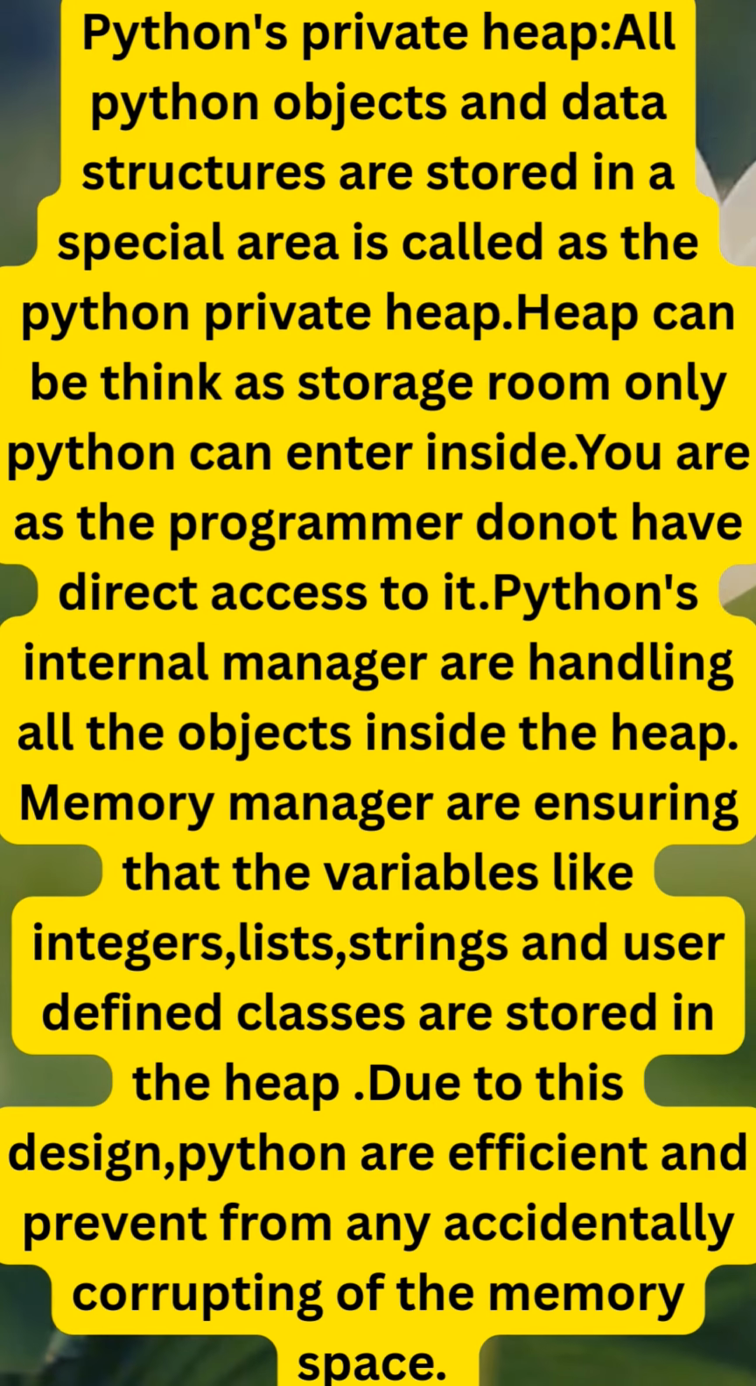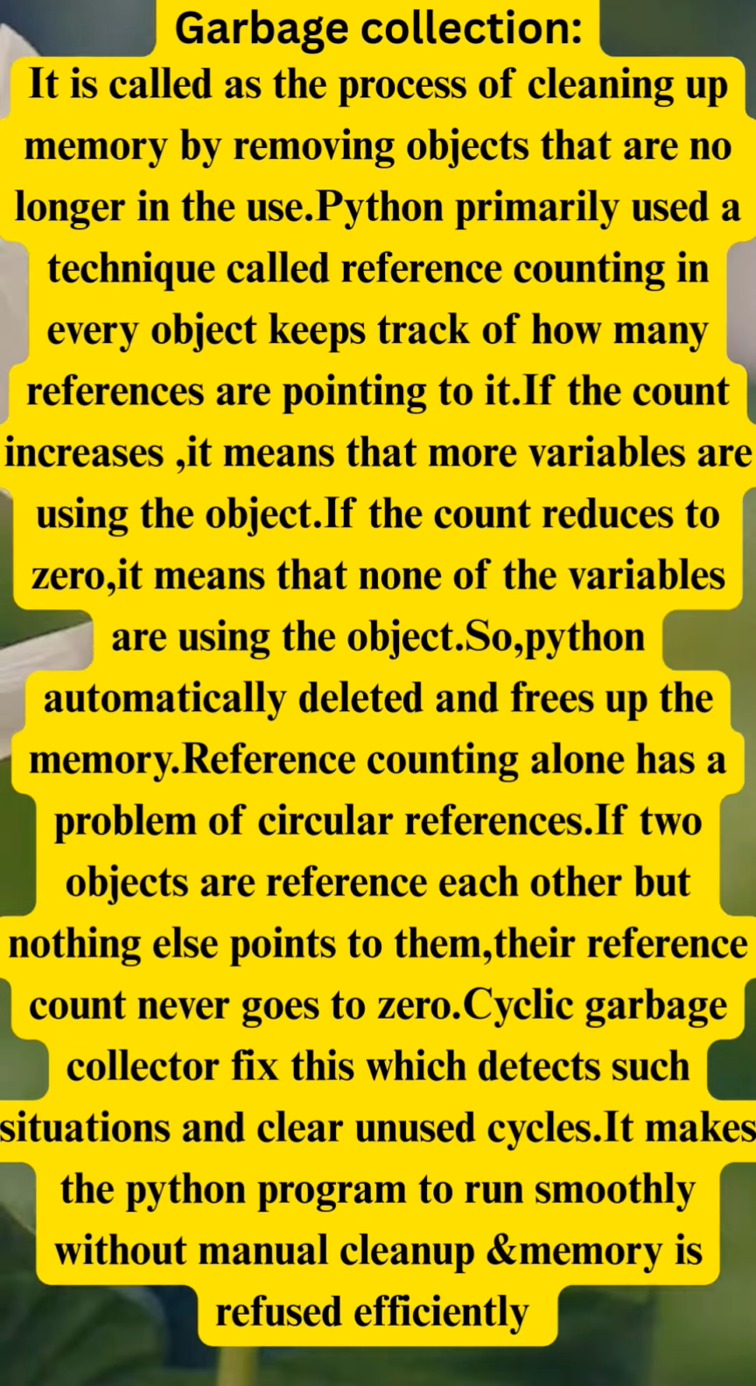Python private heap. All Python objects and data structures are stored in a special area called the Python private heap. The heap can be thought of as a storage room, and only Python can enter inside. You, the programmer, do not have direct access to the heap. Python's internal manager handles all objects inside the heap. The memory manager ensures that variables like integers, lists, strings and user-defined classes are stored in the heap. Due to this design, Python is efficient and protected from accidentally corrupting the memory.